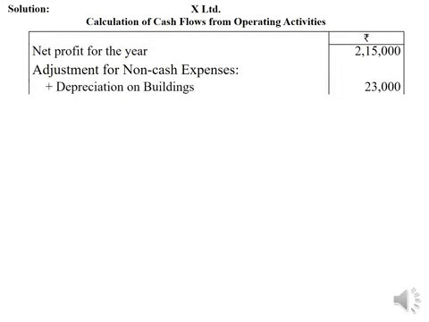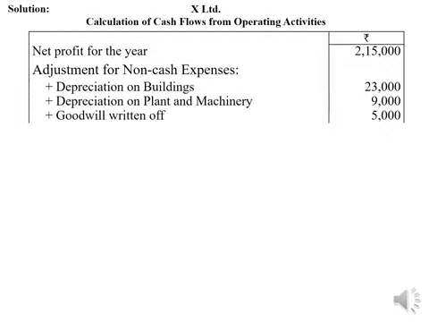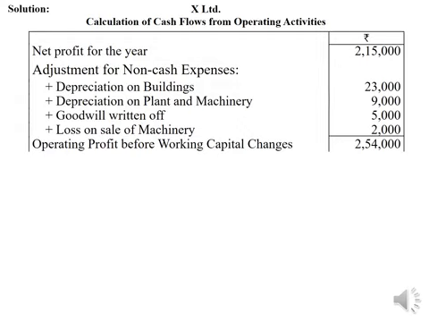They include depreciation on building rupees 23,000, depreciation on plant and machinery rupees 9,000, goodwill written off rupees 5,000. These are bookish entries. Then loss on sale of machinery rupees 2,000 has to be added back to find operating profit before working capital changes.